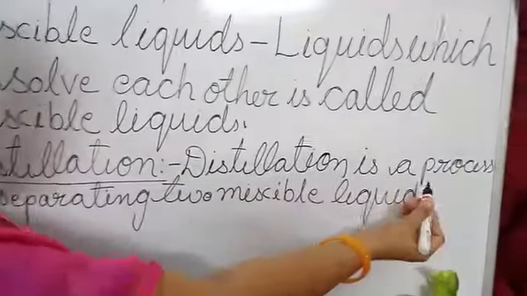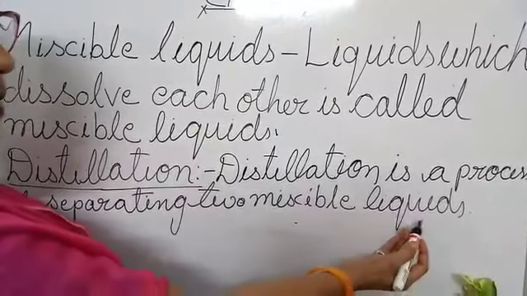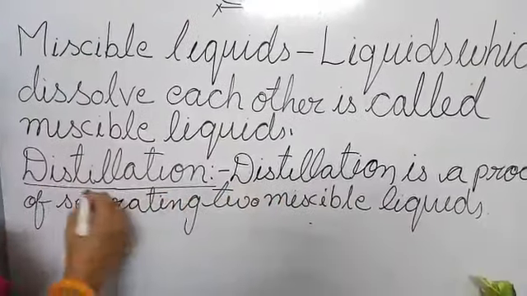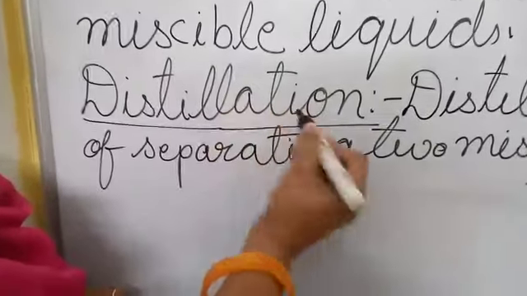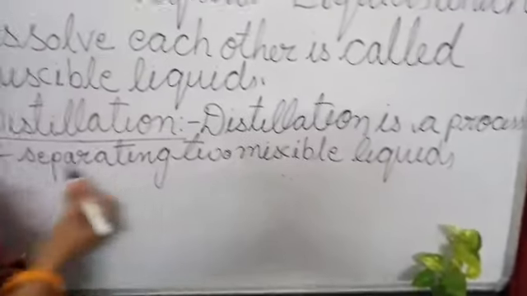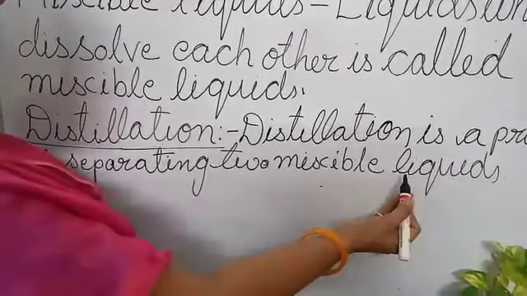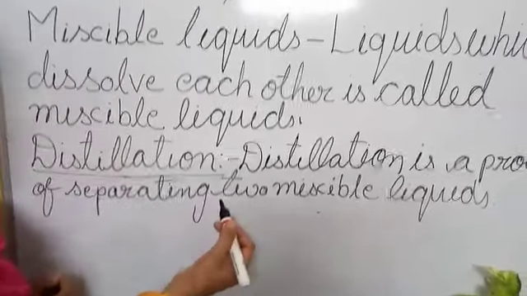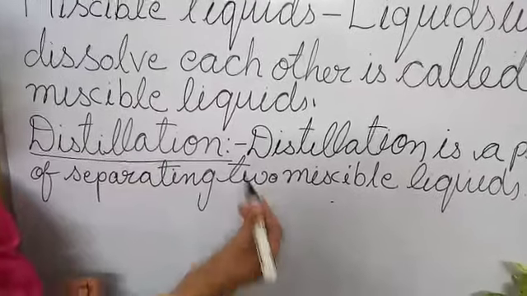Look at it. Distillation, D-I-S-T-I-L-L-A-T-I-O-N. Distillation is a process of separating two miscible liquids. Is it clear?